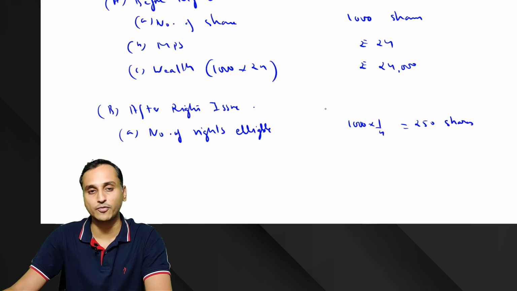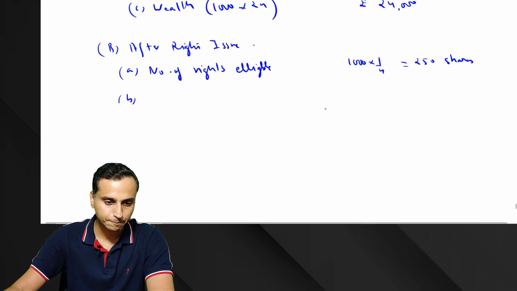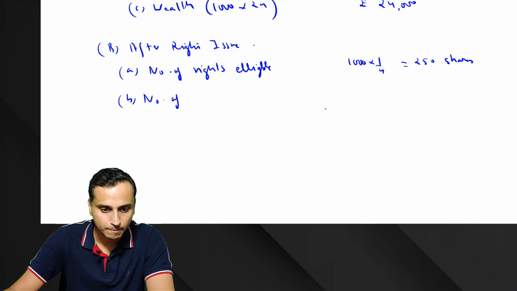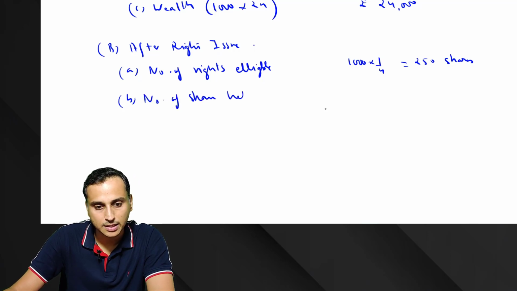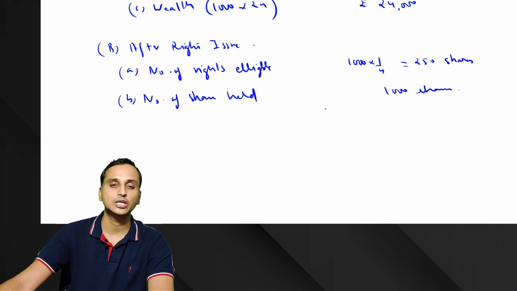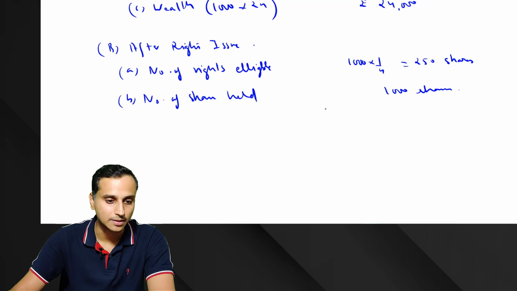He was eligible to subscribe for 250 shares. Number of shares held: 1000 shares. He did not subscribe to any shares, so his shareholding did not increase.